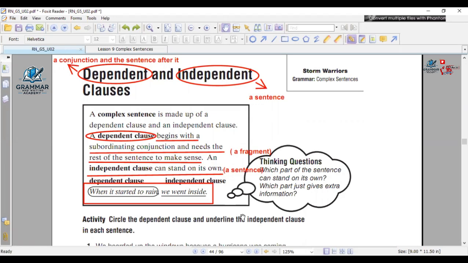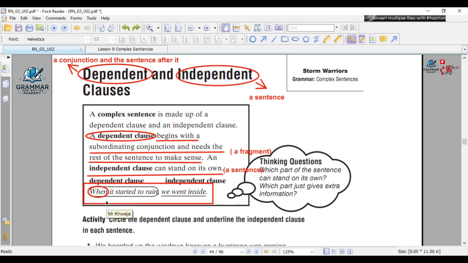First of all, you have to find the conjunction. Okay? Again, first of all, you have to find what? The conjunction. Mister, the conjunction down here is when. Correct. So when and the sentence after it, it's a dependent clause because it doesn't give me a meaning.